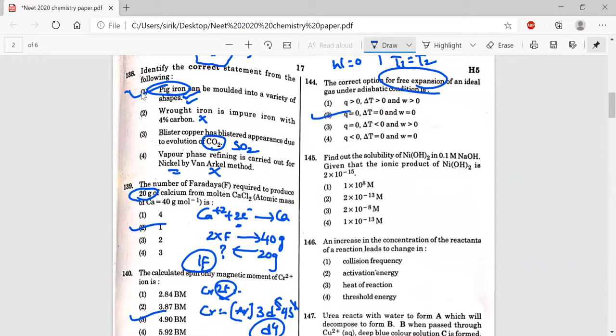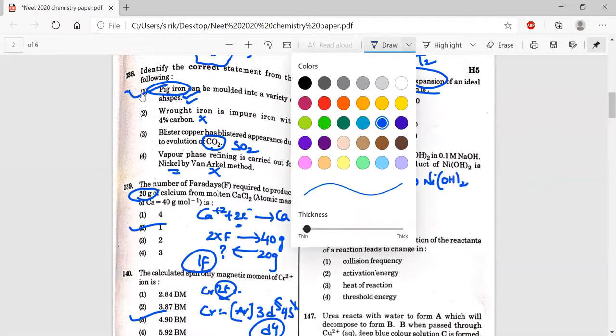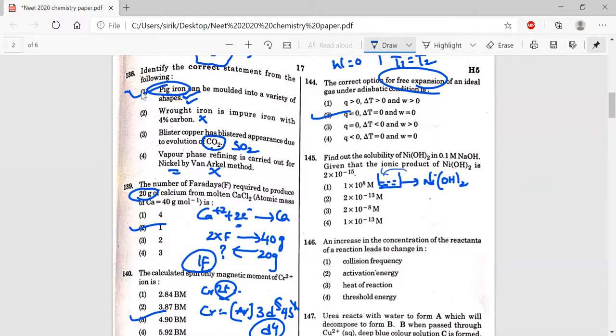And coming to 145, here we have a solution of Ni(OH)2, nickel hydroxide. In that solution, we are adding NaOH. So Ni(OH)2 dissociates into Ni2+ and 2OH-. In this solution, let the solubility be S, so the hydroxide will be 2S. But we are adding NaOH, whose concentration is 0.1, so it is giving 0.1. And coming to the Ksp value, it is very low.